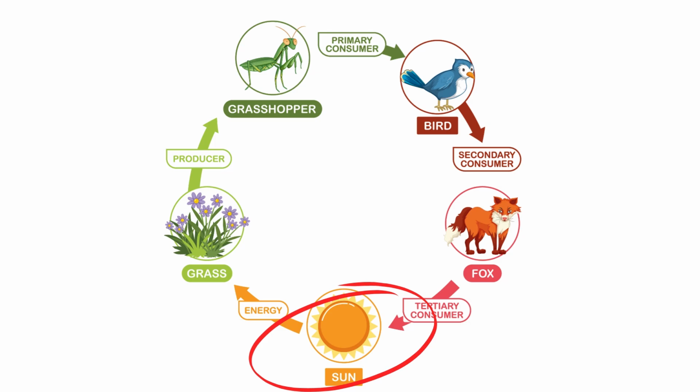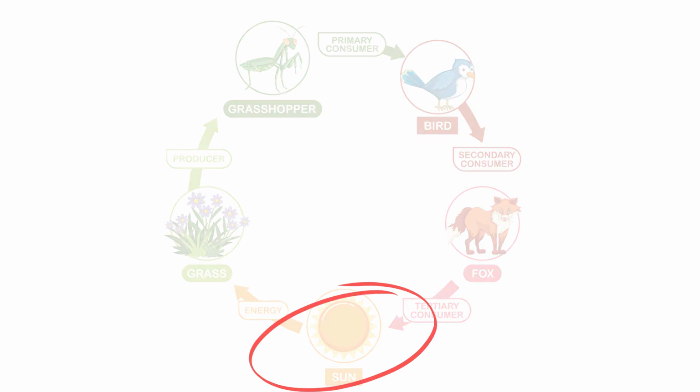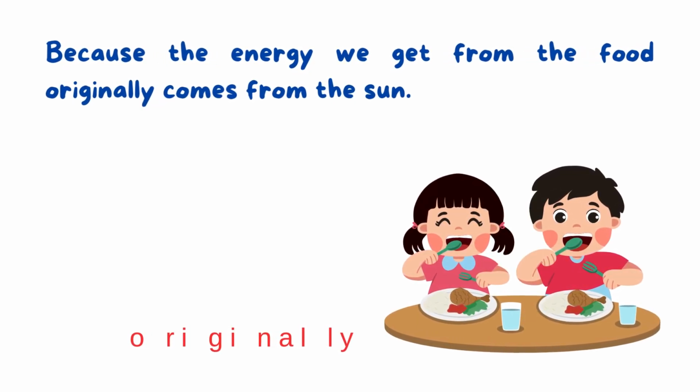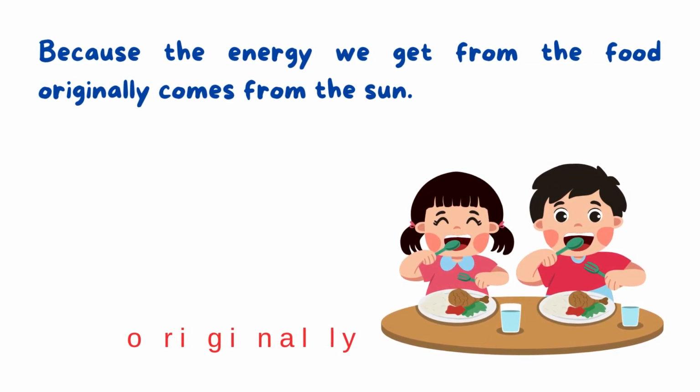And if this animal is eaten by another animal, the energy flows to this animal and so on. So the sun is the main source of energy. So the energy originally comes from the sun.